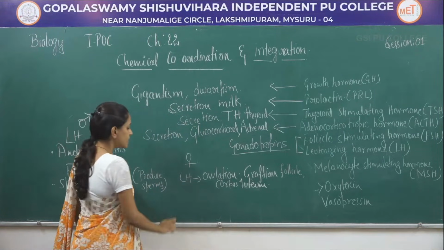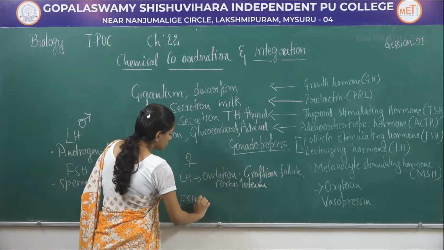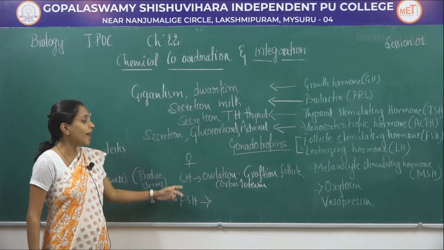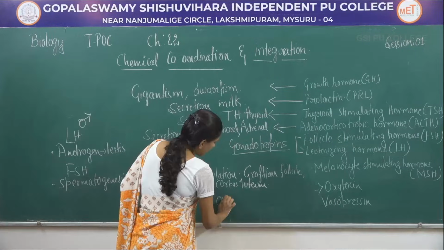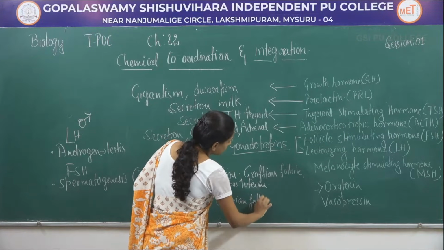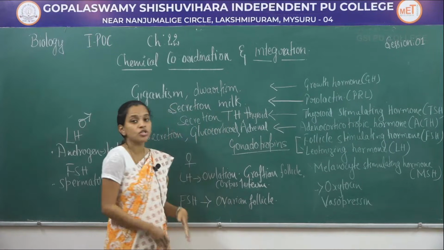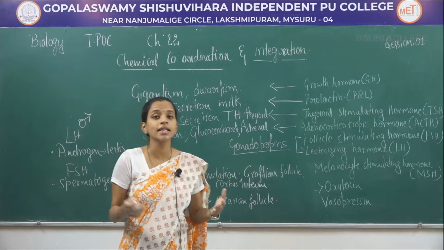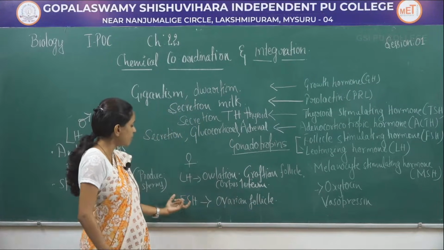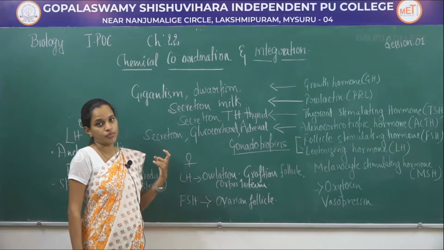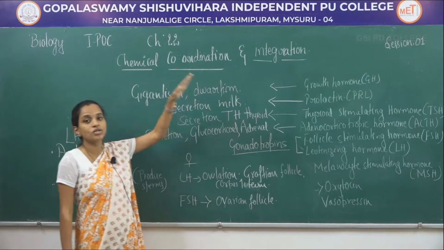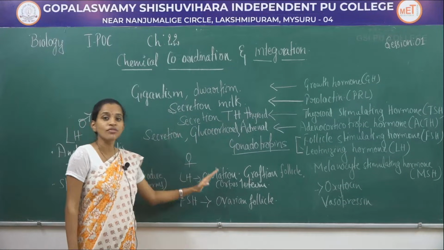Next, in case of follicle stimulating hormone, in females it helps in growth and development of ovarian follicles. So, there will be formation of primary, secondary, tertiary and then the matured follicle called the Graafian follicle. Their growth and development is controlled by follicle stimulating hormone. So, that is about the function of gonadotropins in case of male as well as in case of female.